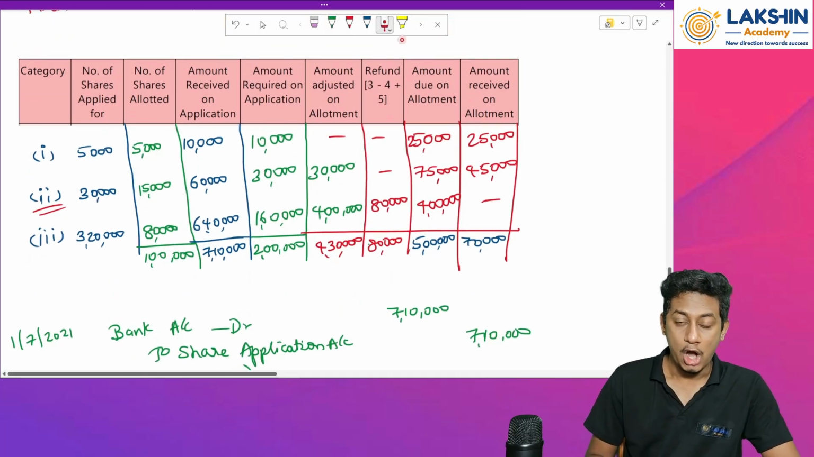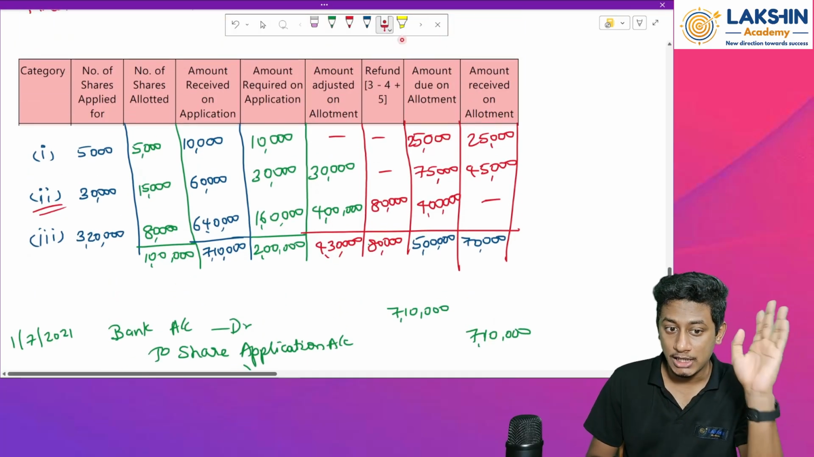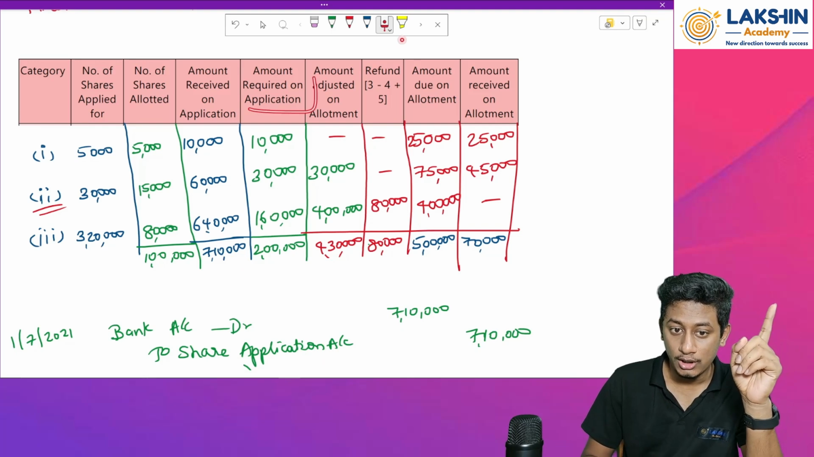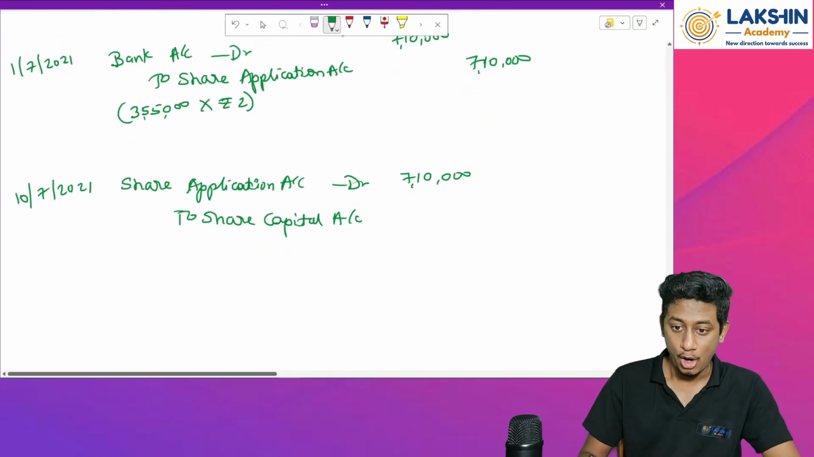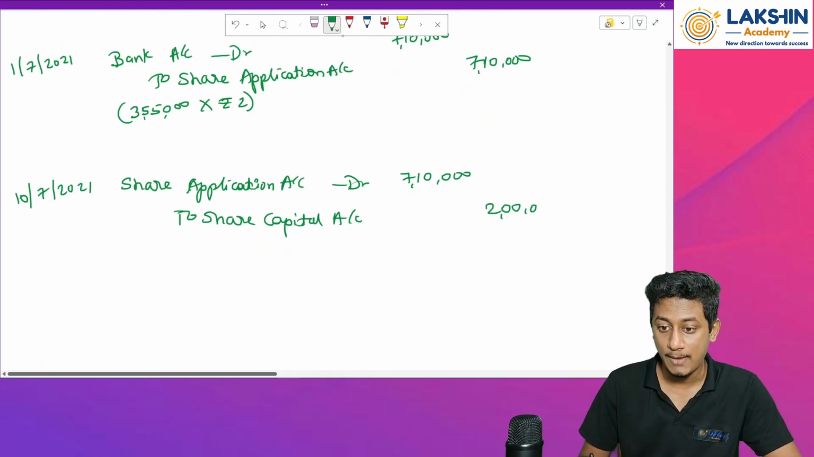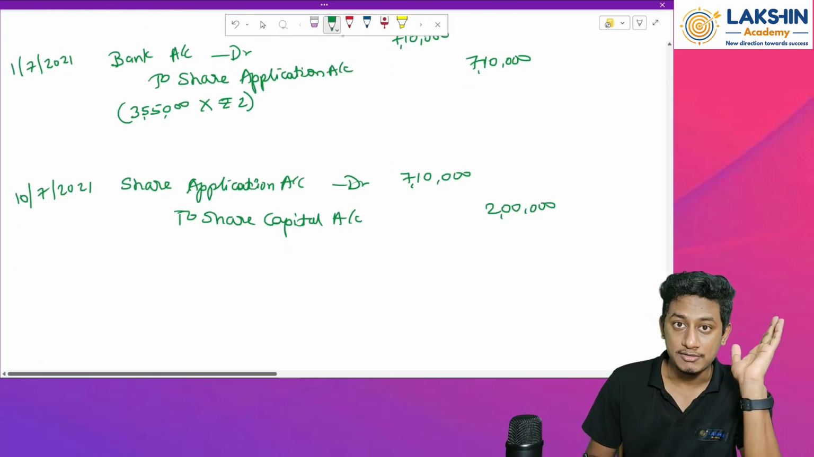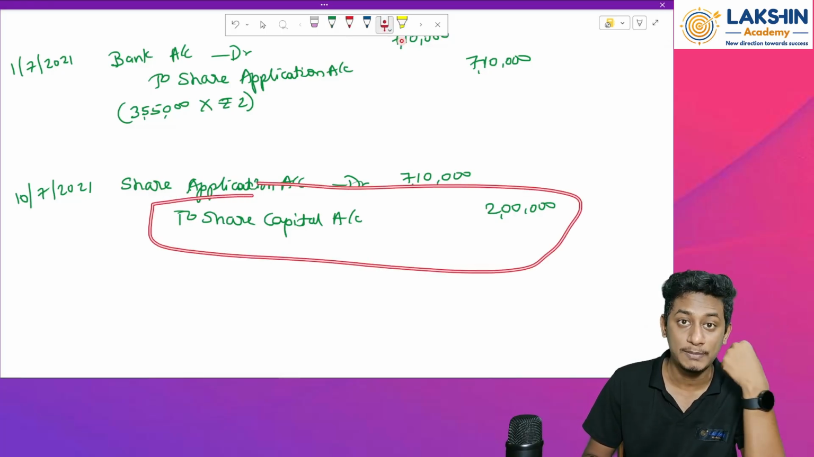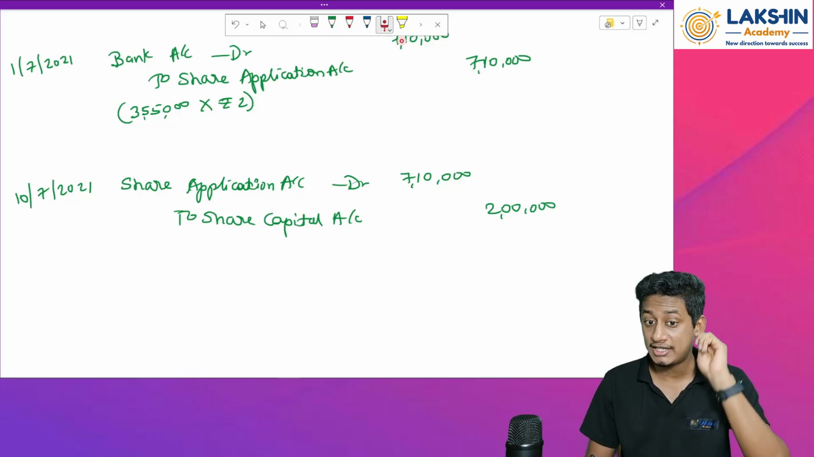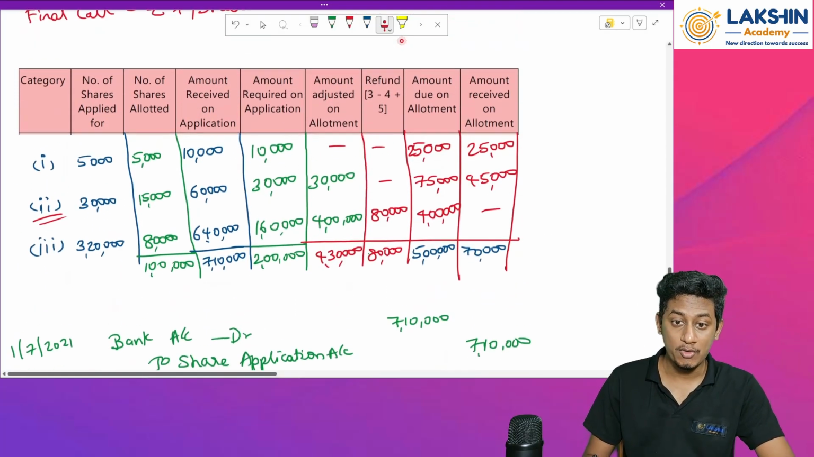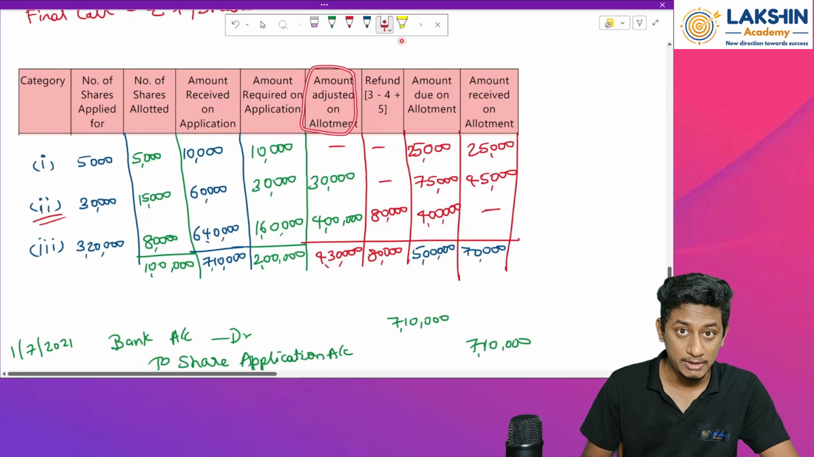Now, how much should be received on application? 1 lakh into 2 rupees. So the amount required on application is rupees 2 lakh total from all the 3 category people. So only rupees 2 lakh will be taken to the share capital through application. So what about the remaining amount? We have adjusted some amount with allotment and the remaining amount has been refunded.